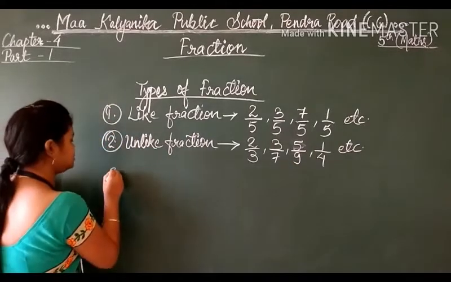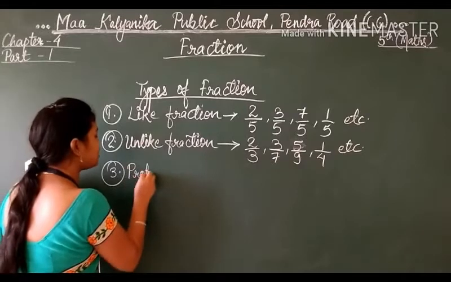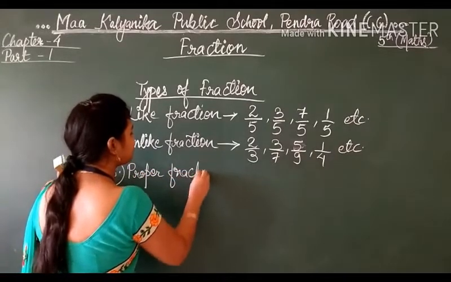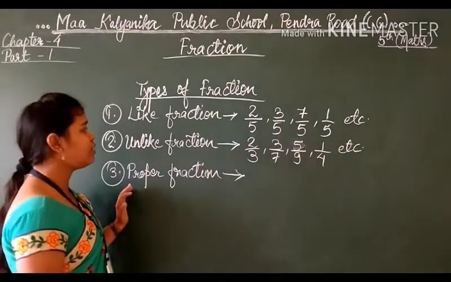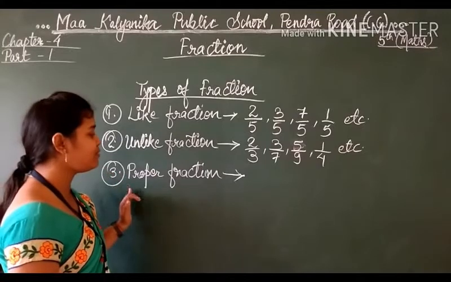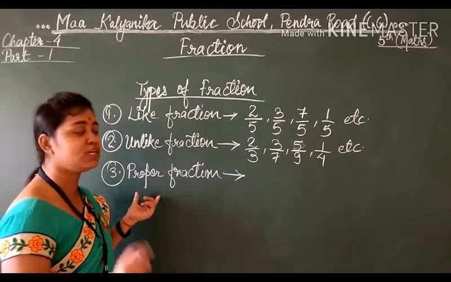The third one is proper fraction. Now, what is proper fraction? Proper fractions are those fractions where we have to see the numerator.